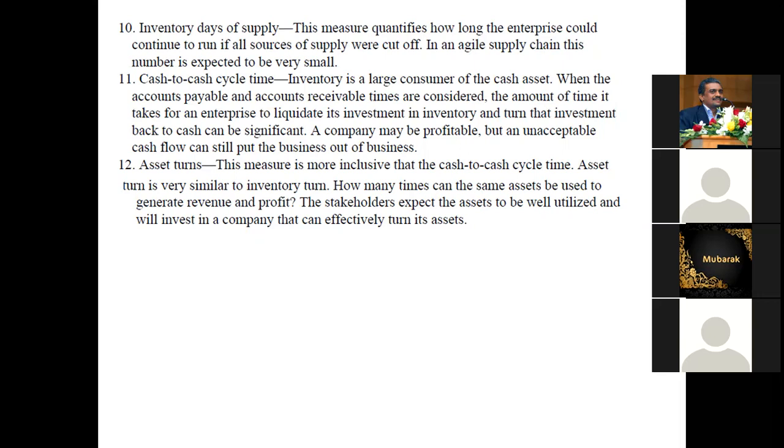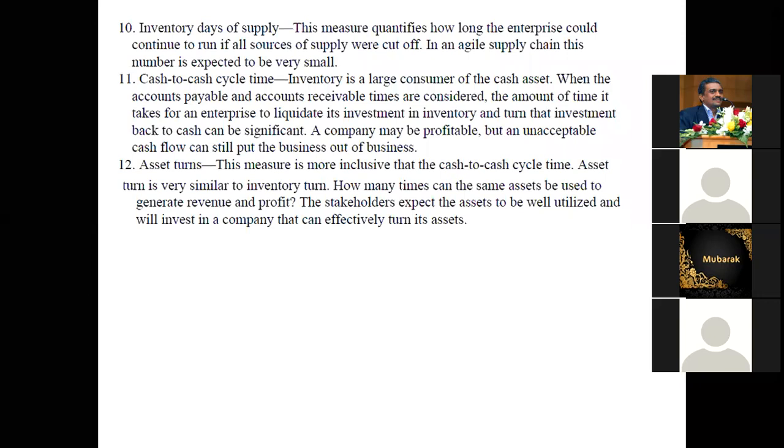So cash to cash cycle, asset turns is very similar to inventory turn. How many times can the same asset be used to generate revenue and profit? Revenue means money will be coming. All the money is not my profit. For example, I sell one item for 100 Riyal. How much extra profit? From 100 Riyal, my extra maybe 10 Riyal, that is my profit. That is what we call profit.